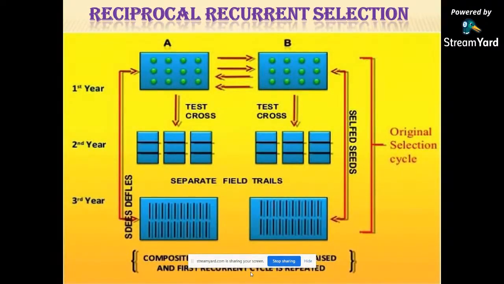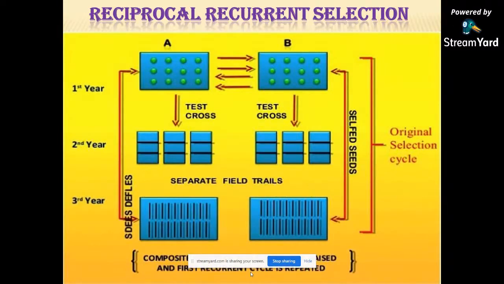Reciprocal recurrent selection is a form of recurrent selection that is used to improve both the GCA and SCA of a population for a character, using two heterozygous testers. It is also termed recurrent reciprocal half-sib selection.